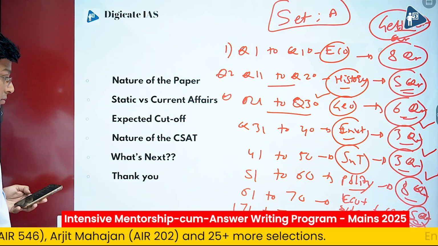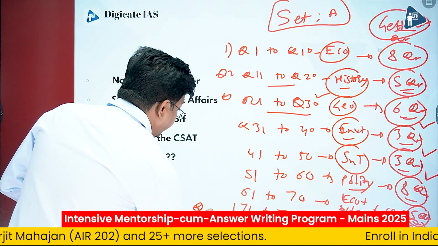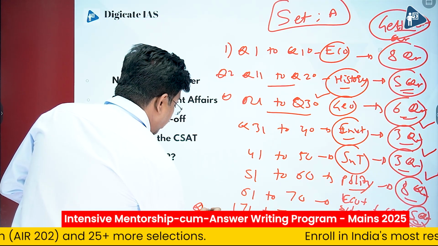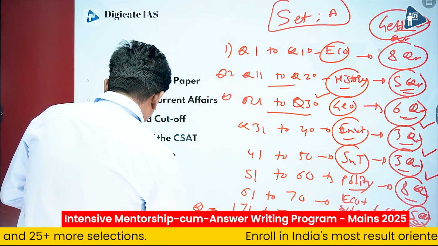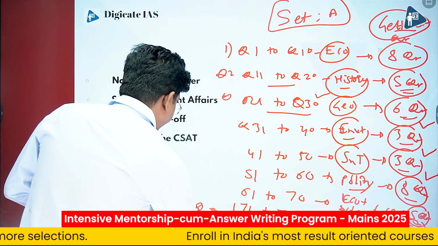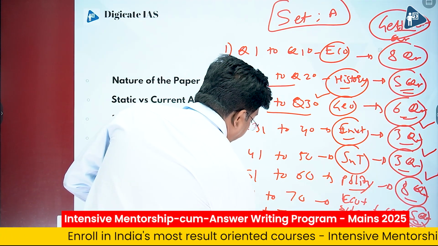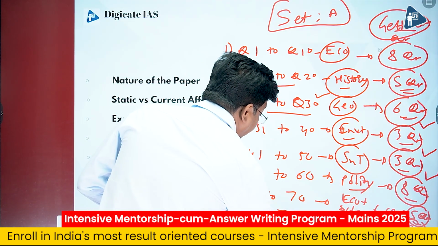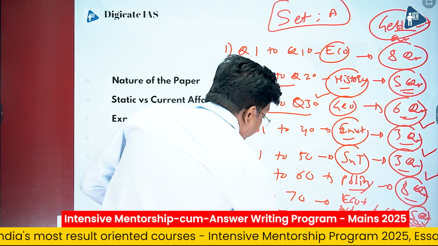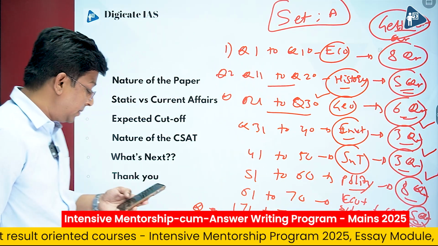And now question number 76 to 80 were again from geography, and this part I will say it was a little tougher, and only 2 questions were solvable, only 2 questions were solvable.